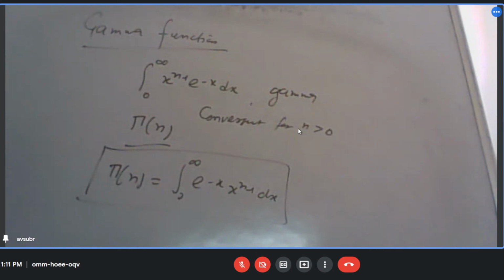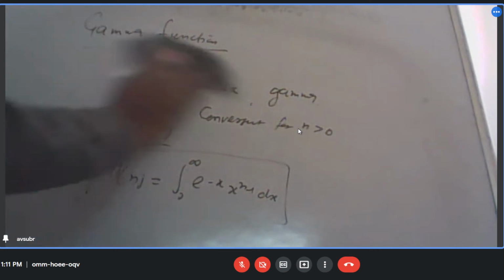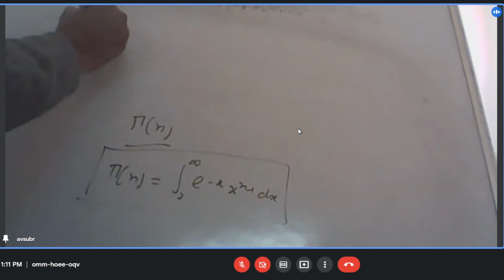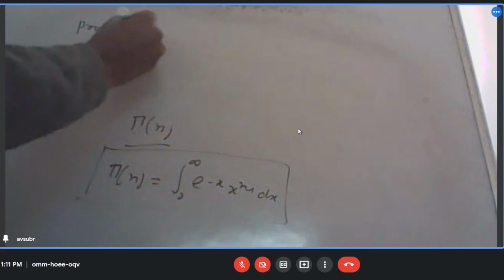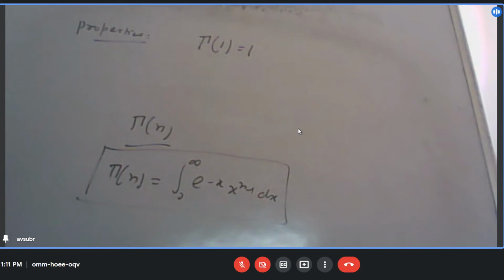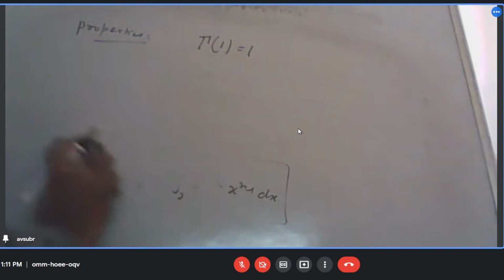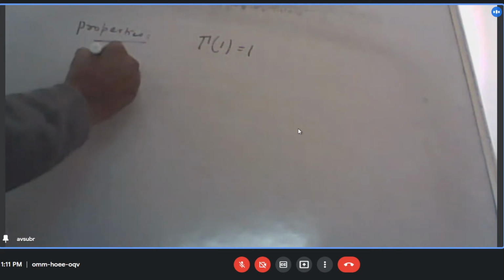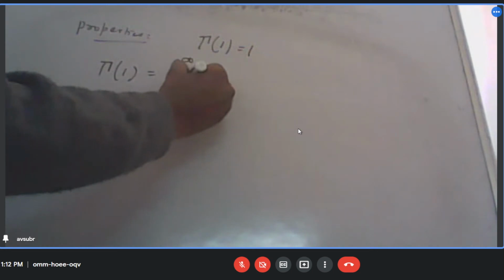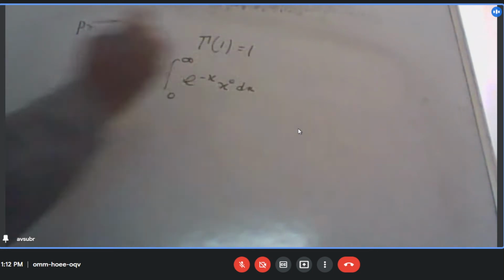Okay? Yes, sir. So now what are the properties of this gamma function? We are going to see some properties. Suppose n is equal to 1. So gamma of 1 is equal to 1. Can I prove it? Let us see. Gamma of 1 is equal to the integral from 0 to infinity of e to the power minus x, x to the power 0 dx.